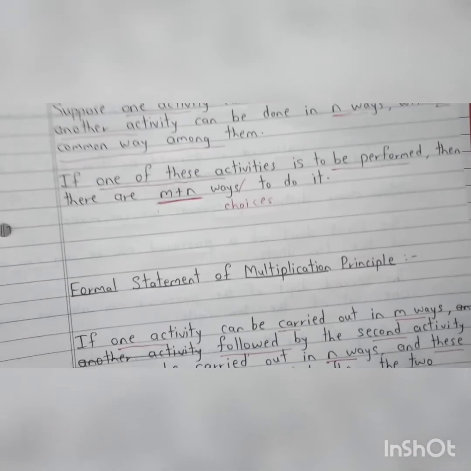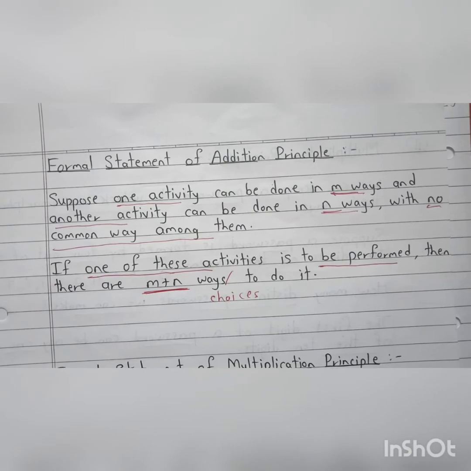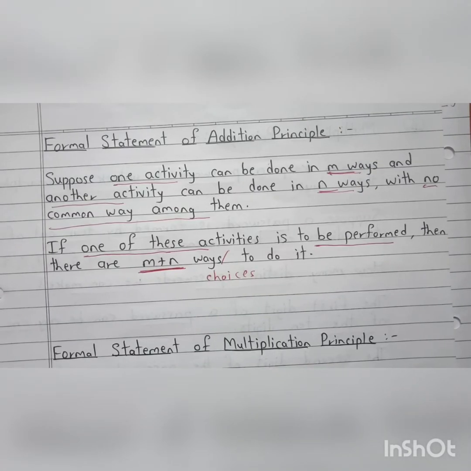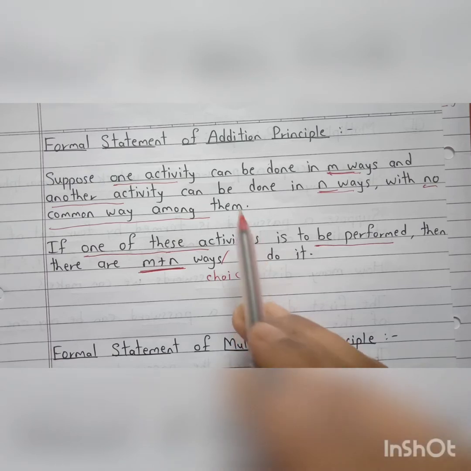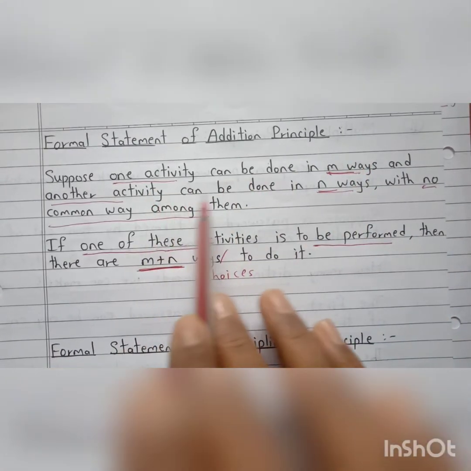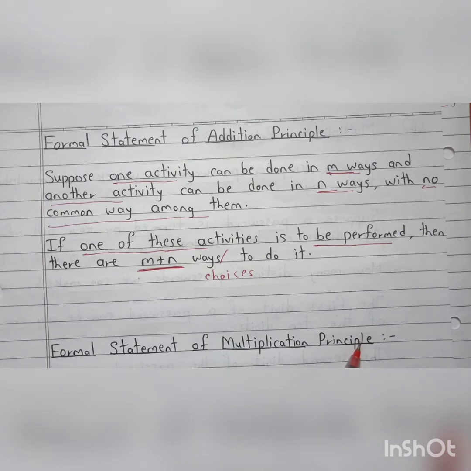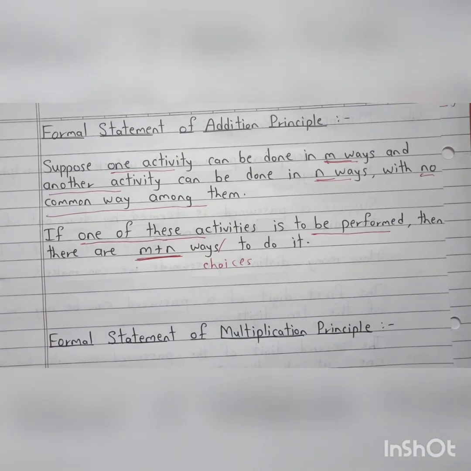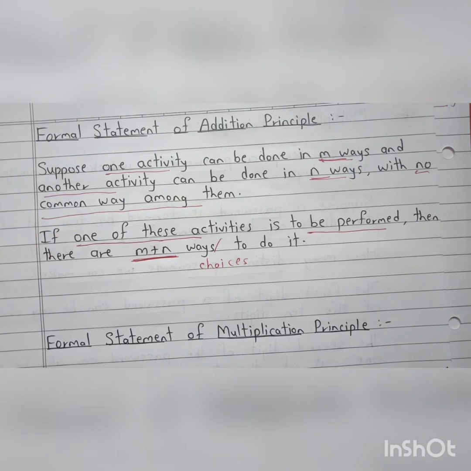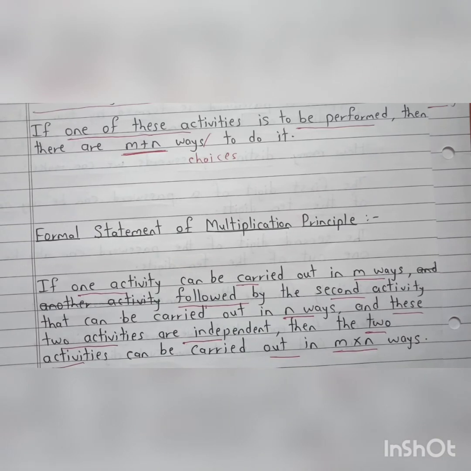Now let's see the difference between the addition principle and the multiplication principle. What exactly is the difference? You can see here, one activity is in m ways, another activity in n ways. The first difference is, in addition there is no following. The two activities are totally independent, or there is nothing common among them. So no activities follow each other. Whereas in the multiplication principle, you can see the second activity is following the first activity. Okay, this is the first difference.